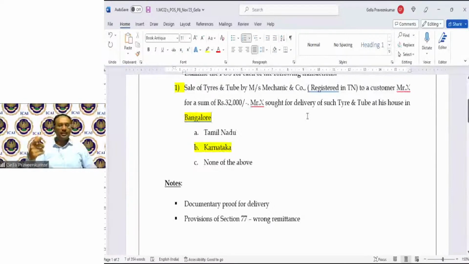Now, very important, very practical question. Pooja is asking. Even Sriram is explaining the same in a different way. Stock audit is conducted at the premises of the client. The place of supply shall be the place where the office is registered, or will it be the additional place of business? Now, combination of these two, I'll put it this way: where the services are rendered.